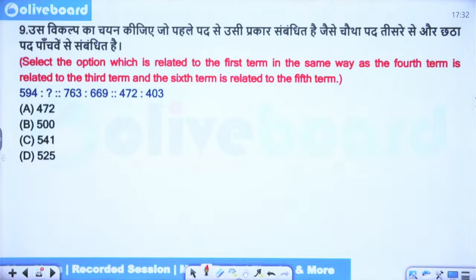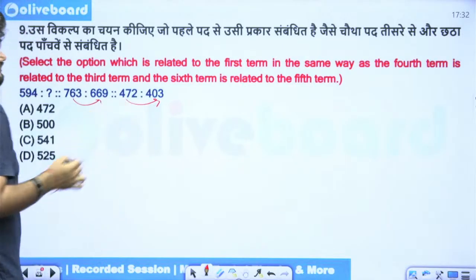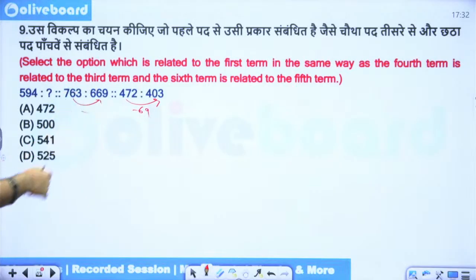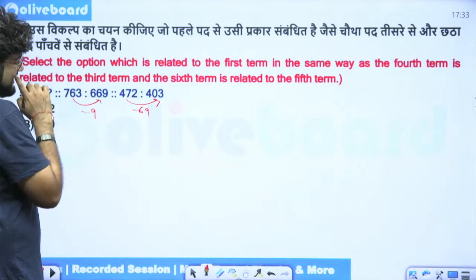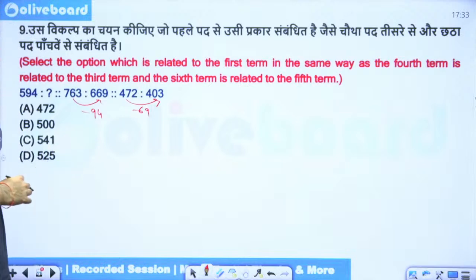See, this is an interesting one actually. And figuring it out yourself is not going to be easy in the examination. Just look at the difference here. What is the difference here? It's 69, correct? What is the difference here? It's 94. Correct? Now there's no logic whatsoever, is it? 69,472, we can't get it anyways.